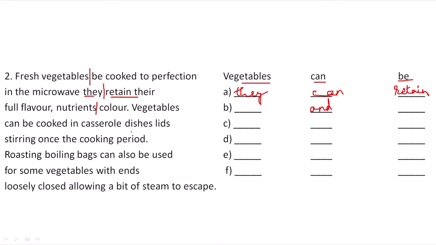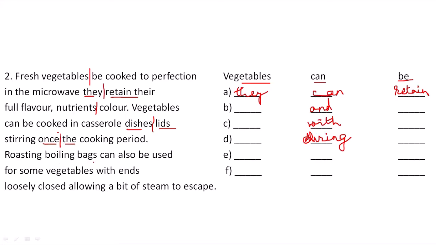Can be cooked in casserole dishes with lids. With is missing, the before word is dishes and the after word is lids. Next: once the cooking period. Once during the cooking period. The missing word is during. Right? I correct again: during. Now the before word is once and the after word is the.